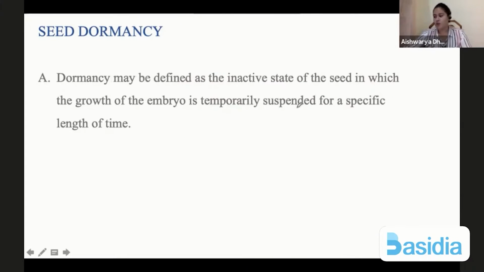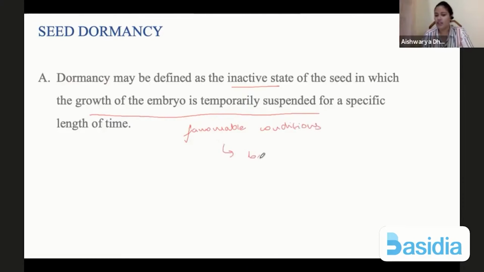Then we have seed dormancy. Seed dormancy is when the seed remains in an inactive state and the growth of the embryo is temporarily suspended for a specific period of time. As soon as favorable conditions are provided, the seed will start growing and break dormancy.